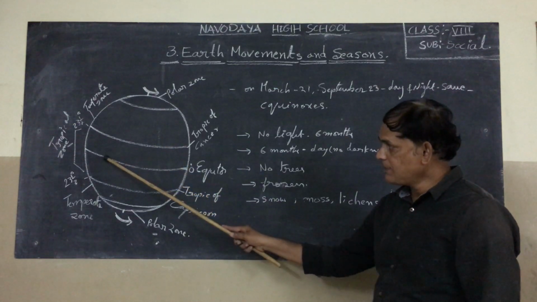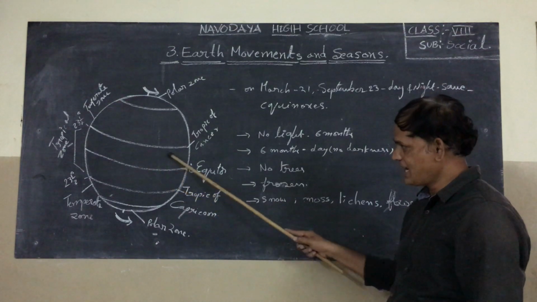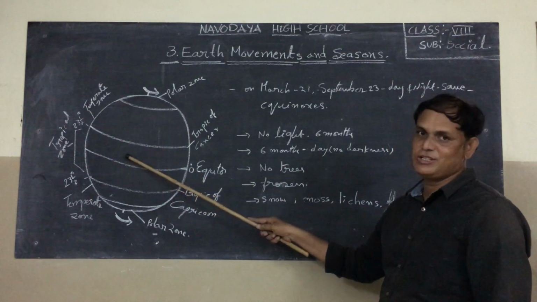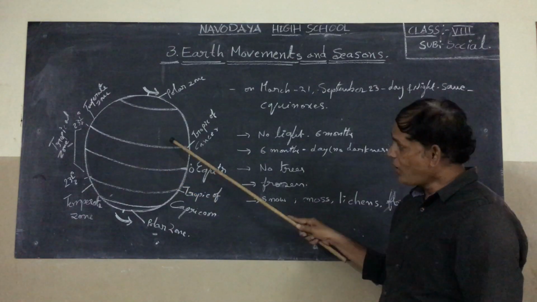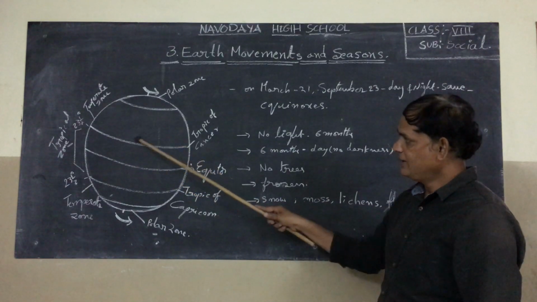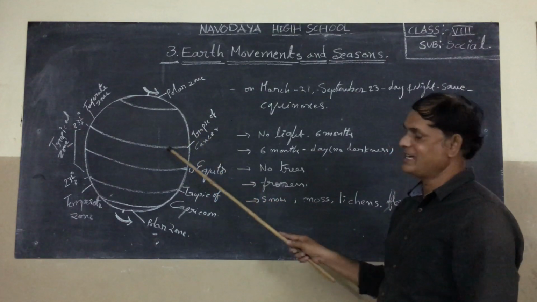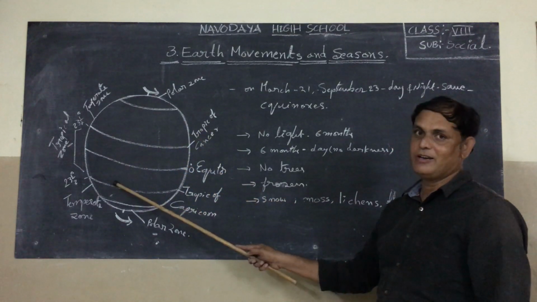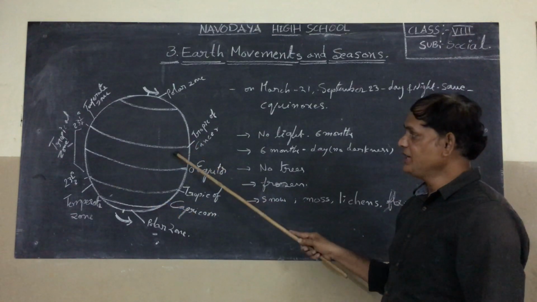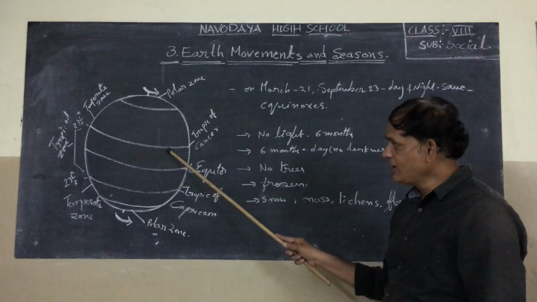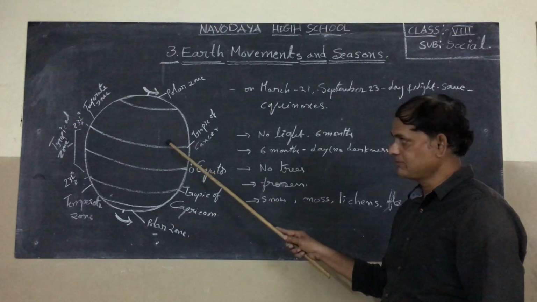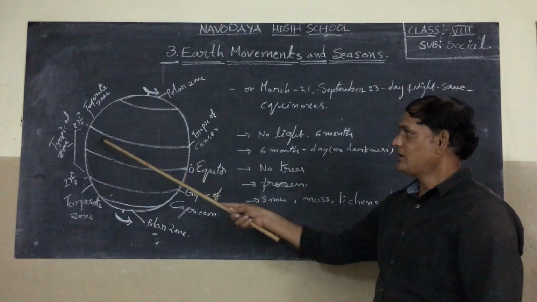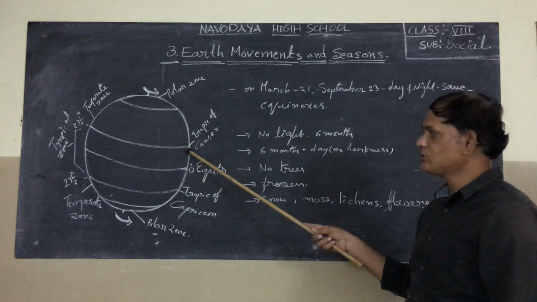What are the countries or continents in this equatorial region, in the Tropic of Cancer area, and in the Tropic of Capricorn area? For example, our India is located exactly here. The Tropic of Cancer is passing through our India.